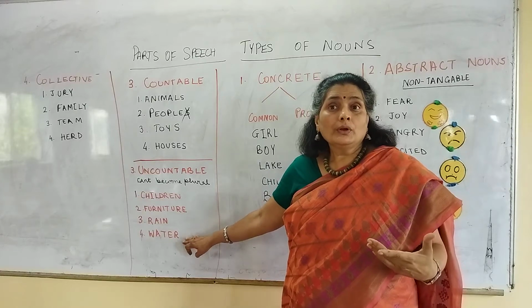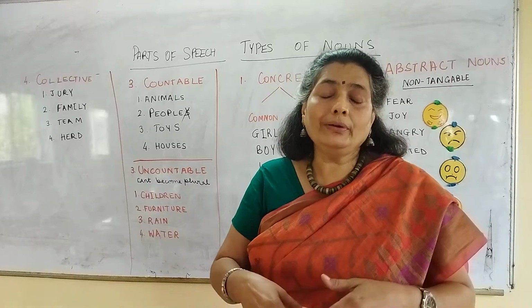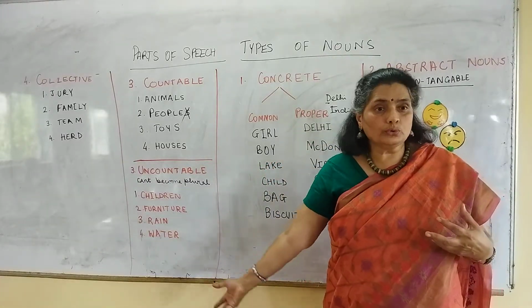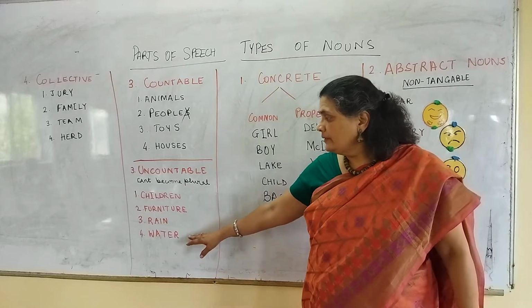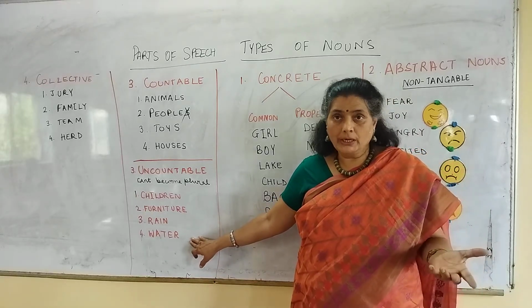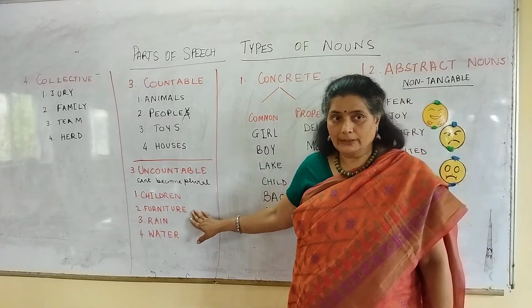Water. The water flowed from the river. The water fell off the bottle, or the water spilled onto the floor. For example, we cannot say waters spilled onto the floor. Wrong English. So remember this, countable and uncountable nouns.